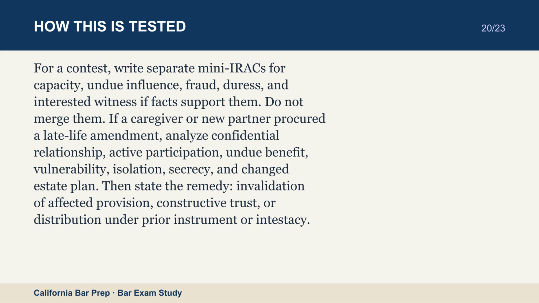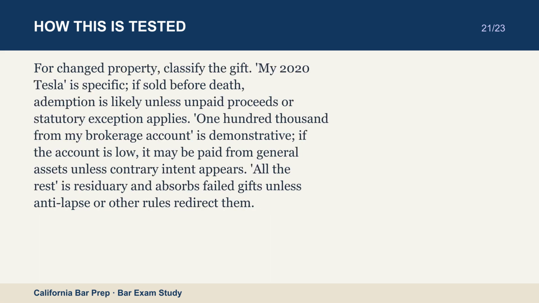For changed property, classify the gift. "My 2020 Tesla" is specific. If sold before death, ademption is likely unless unpaid proceeds or statutory exception applies. "$100,000 from my brokerage account" is demonstrative. If the account is low, it may be paid from general assets unless contrary intent appears. "All the rest" is residuary and absorbs failed gifts unless anti-lapse or other rules redirect them.